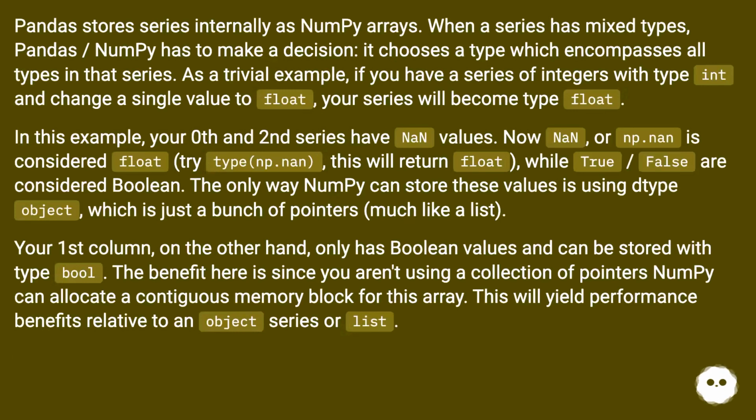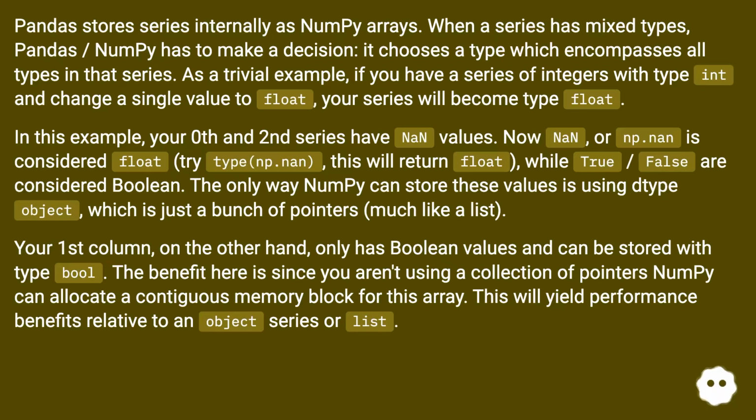Pandas stores series internally as numpy arrays. When a series has mixed types, Pandas/numpy has to make a decision. It chooses a type which encompasses all types in that series. As a trivial example, if you have a series of integers with type int and change a single value to float, your series will become type float.